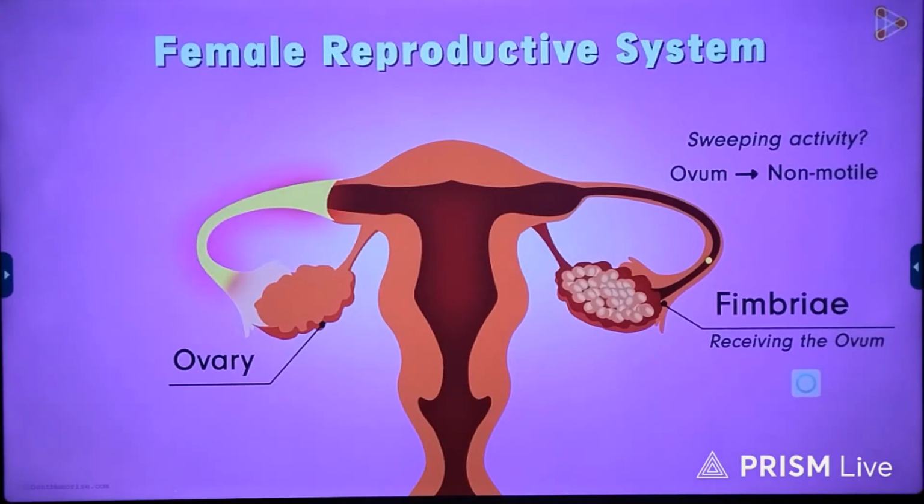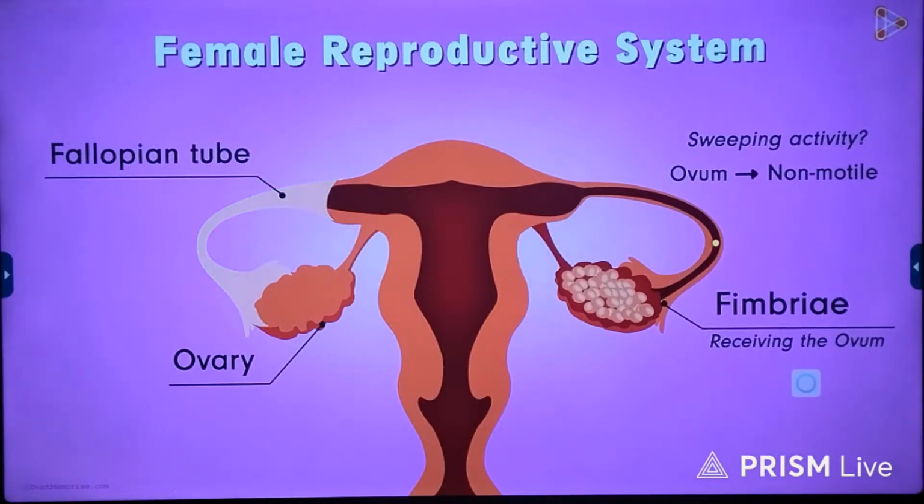Now, these tube-like structures that we are referring to since a long time also have a scientific name. They are called the fallopian tubes. And what do you think will be their importance? Let me guess. Is it that they connect the ovaries to the uterus? Yes, that is definitely one important function.